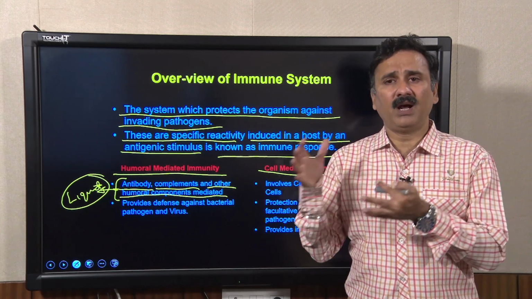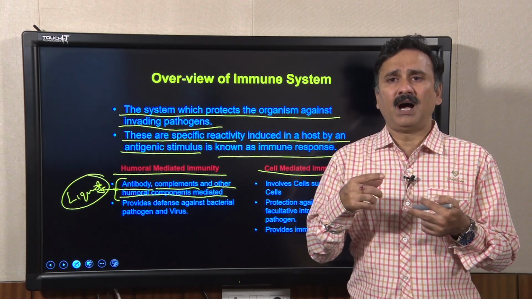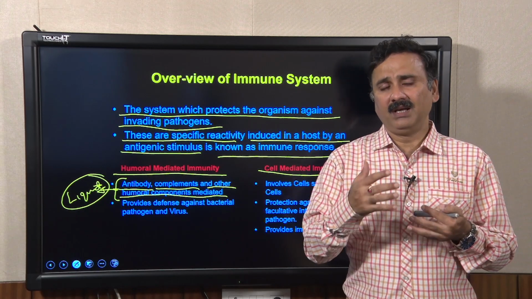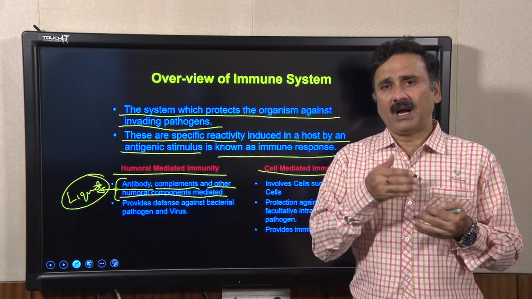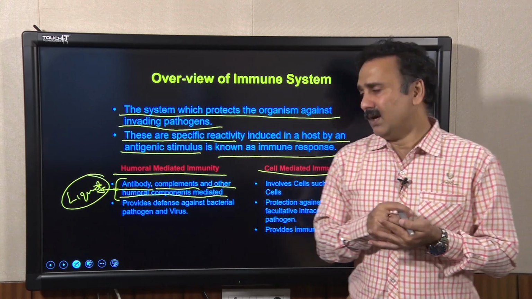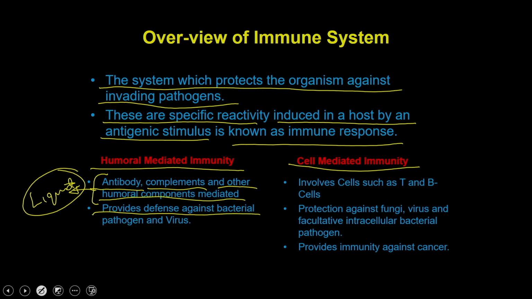As soon as a foreign organism enters the body, these humoral responses recognize these cells, and then either kill them or take help from the cell mediated immune response. That is why the humoral response provides defense against bacterial as well as viral pathogens.